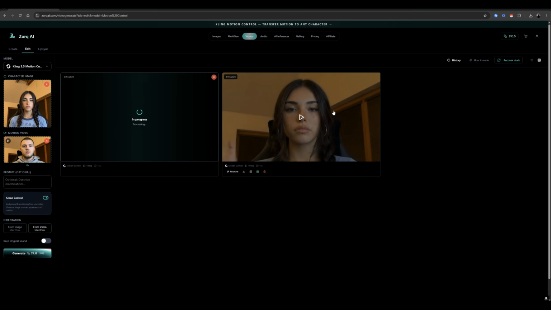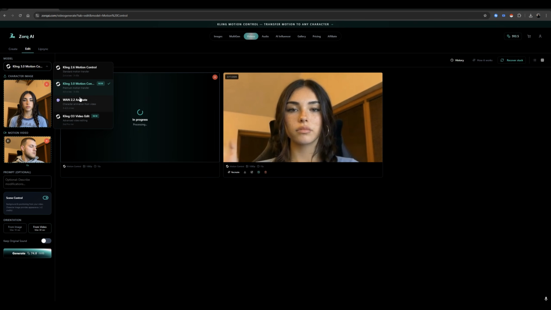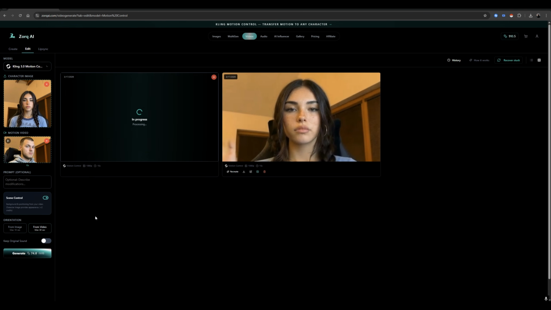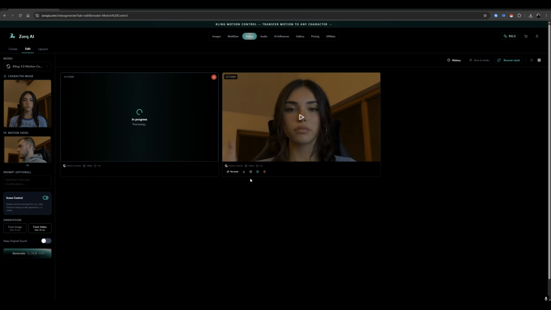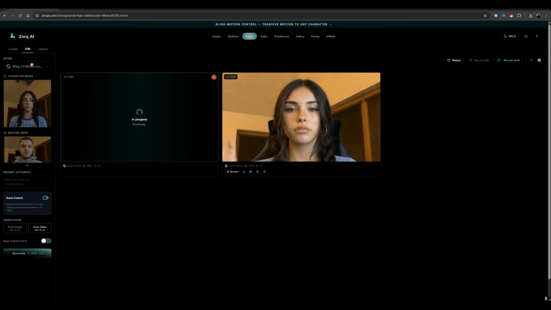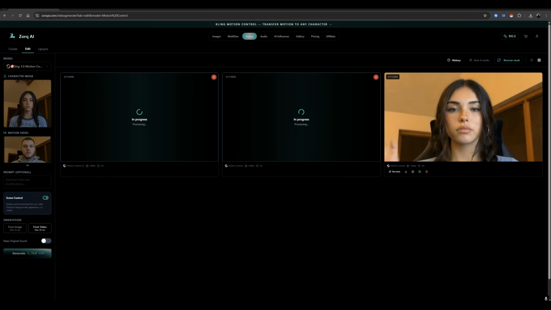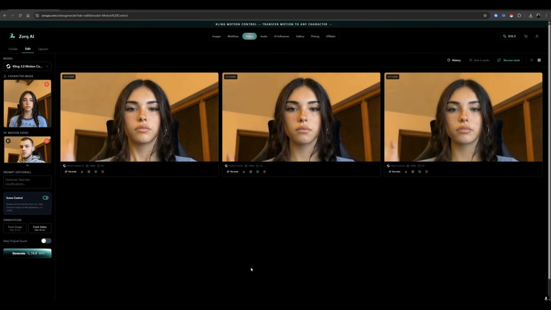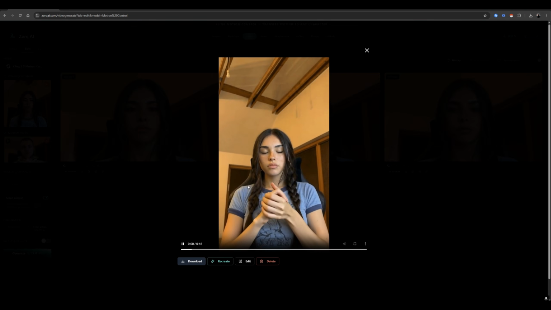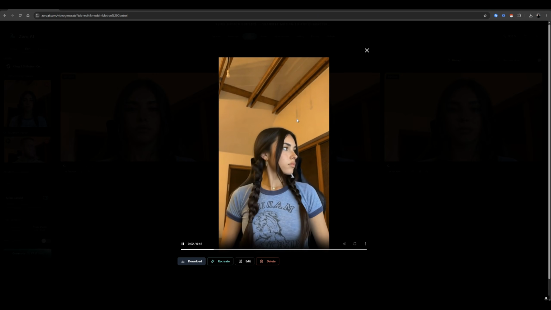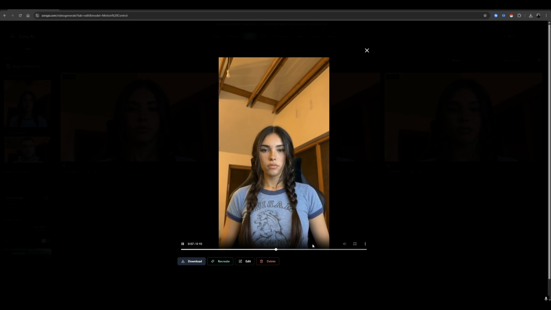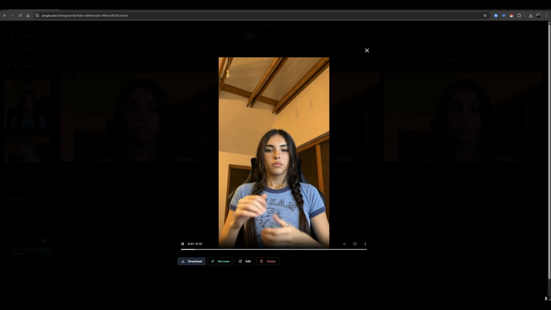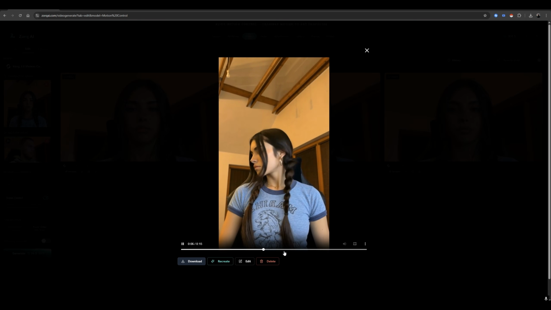So we've got our first generation, and I realized we can also use 3.0 motion controls. Zork recently added this, and this is an even better working version of 2.6. So we can go ahead and generate with this as well. I'd recommend using 3.0 motion control, but if there are any issues with that, then going back to 2.6 works as well. All right, so our videos are done. They look pretty good so far. This one looks great. This is 3.0, this looks a little sharper.